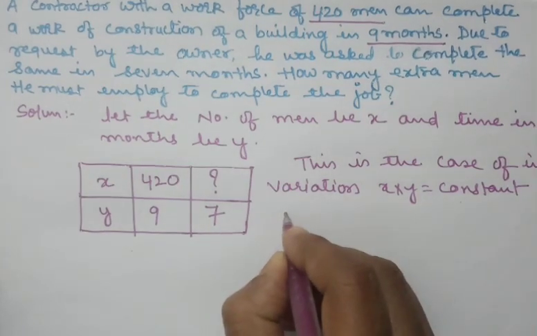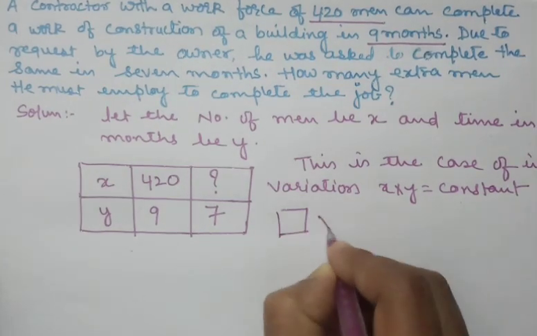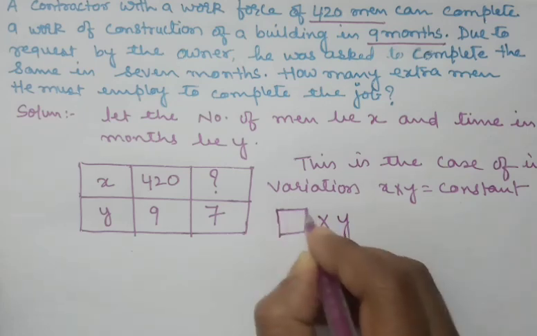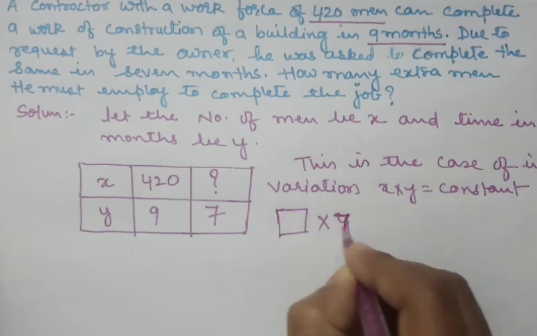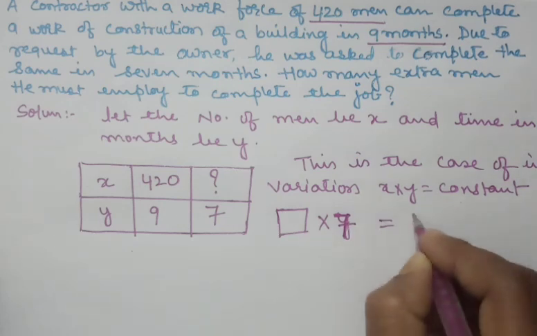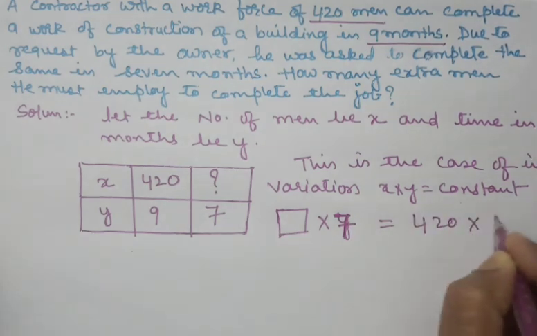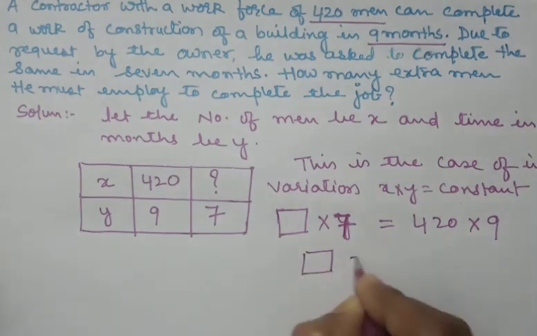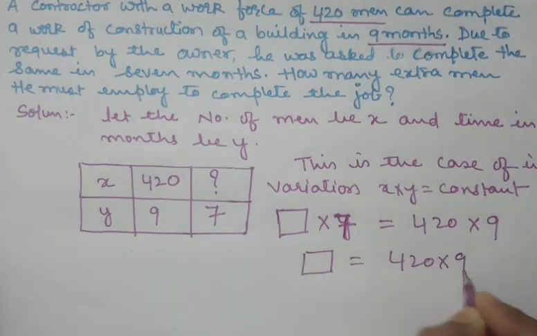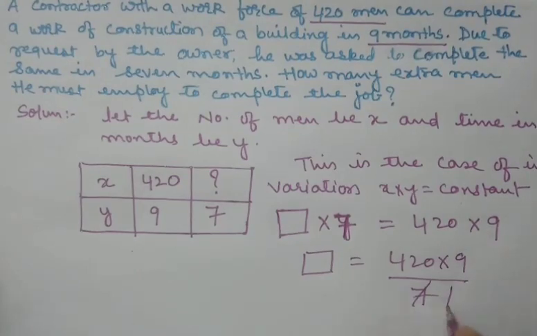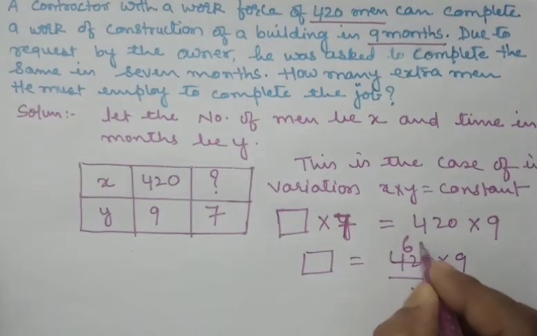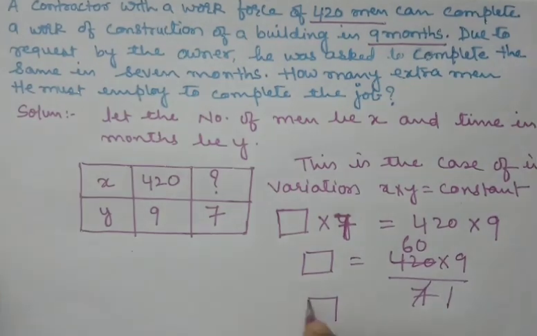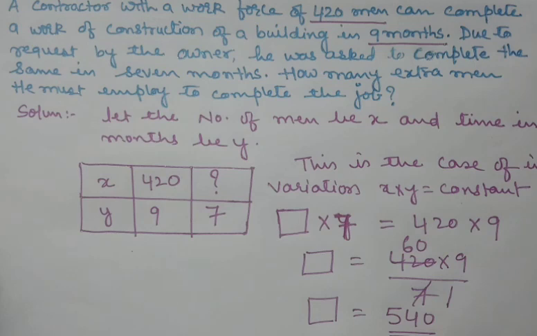So we can say that unknown number multiplied by 7 will give you 420 into 9. So this unknown number will be equal to 420 into 9 by 7. So 7 ones are 7, 7 sixes are 42, and this 0 will come here. So this unknown number will be equal to how much? 6 9s are 54, 540. Our x is taken as men. So 540 men, total 540 men are required.